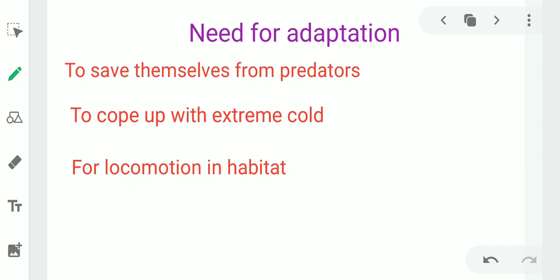Third, for locomotion in habitat. Locomotion means moving from one place to other place. For example, birds move from one place to other place with the help of wings. So wings are the adaptations of birds which help birds for locomotion in the habitat.